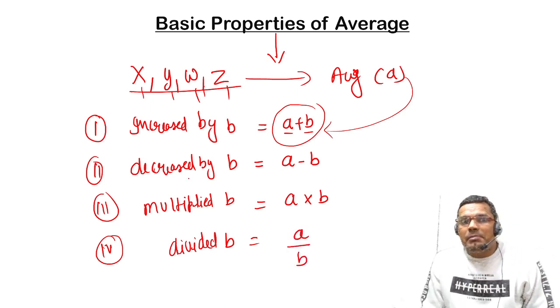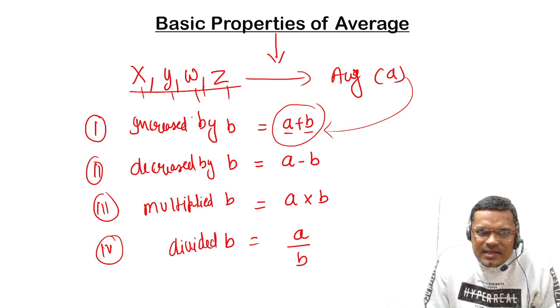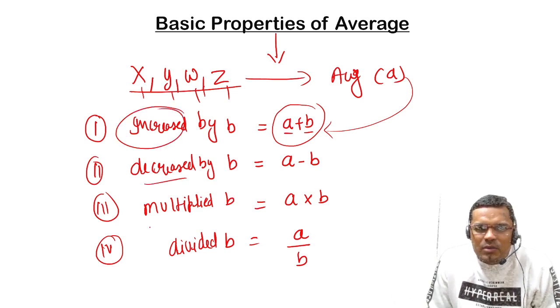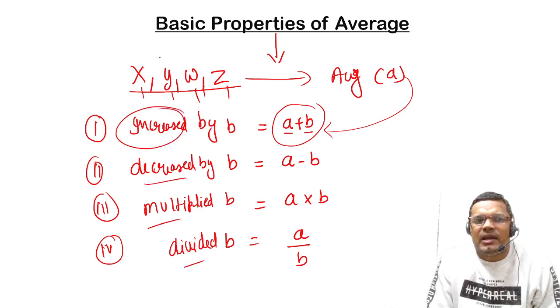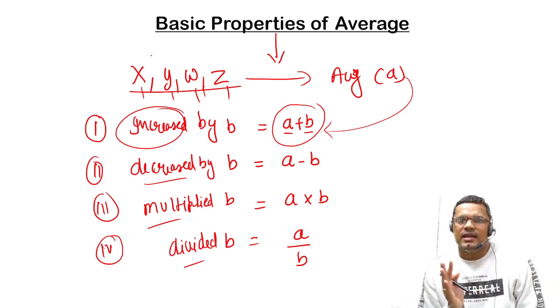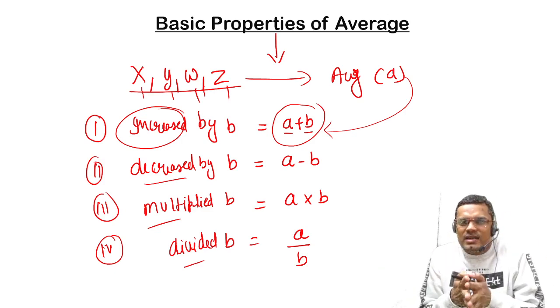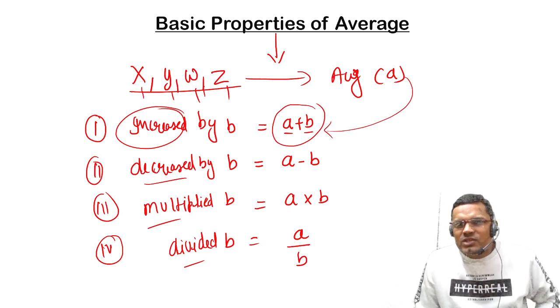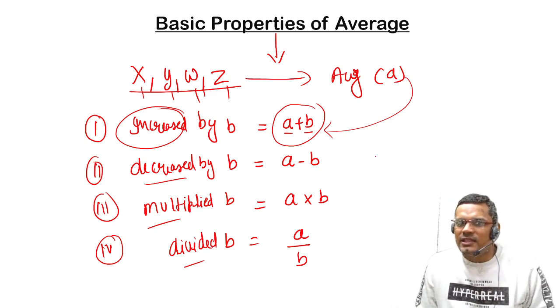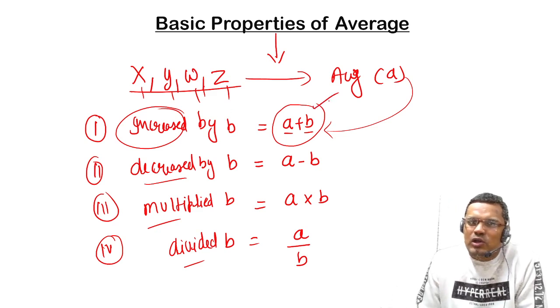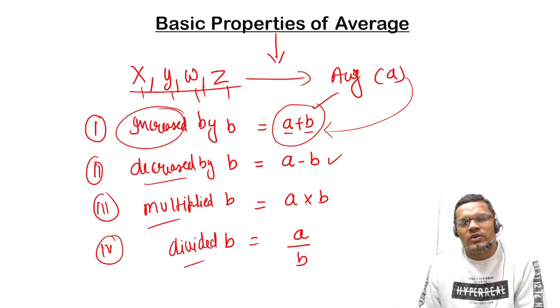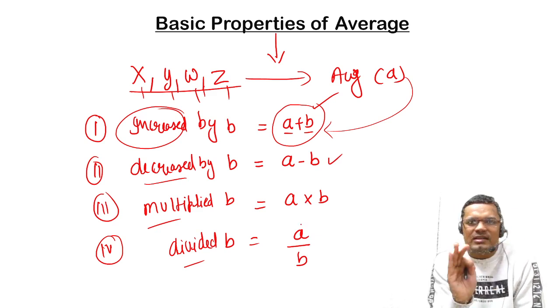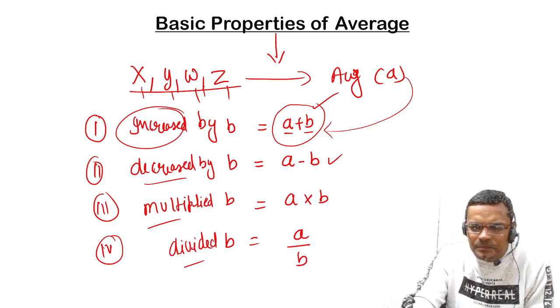But this happens when the increment, decrement, multiplication or division is applied to each quantity, then the change will also reflect in the average. If it is increased, the average will also increase. If it is decreased, the average will also decrease. So these are the four basic properties, right?